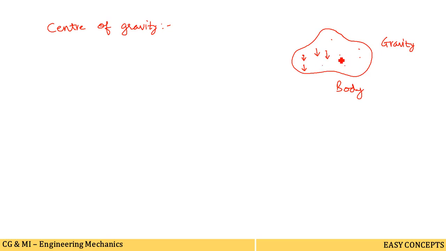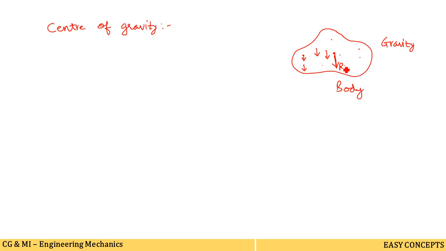So a point in the body through which resultant of these parallel forces acts is called as the center of gravity. All these parallel forces will have a resultant. Suppose this is the resultant for all these parallel forces.